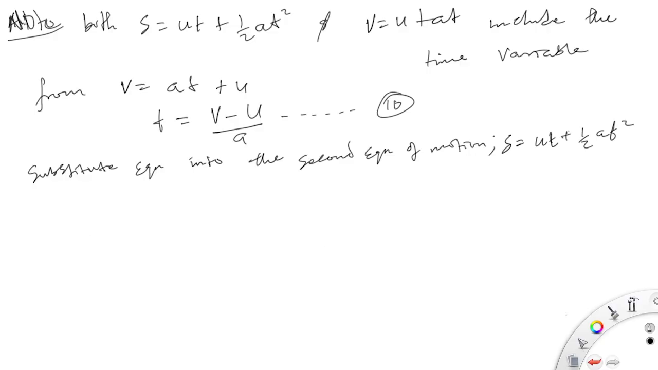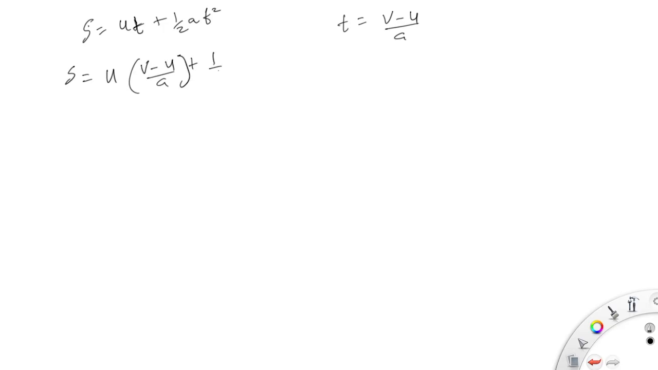Alright, let's substitute and see, but let me clear this so that we have a much bigger space. We'll now say s is equal to u. Wherever we see t, we substitute t equals v minus u over a. I hope you're following. So we have v minus u over a plus 1 over 2a, open bracket v minus u over a. Remember here it is squared. So we now take out a.